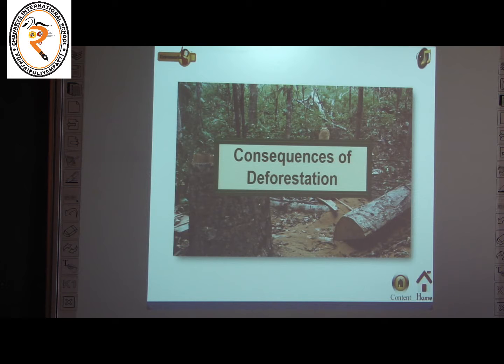See, it can increase the temperature and pollution level on the earth. And the groundwater level also gets lowered due to deforestation. And it can increase the level of carbon dioxide in the atmosphere. Then, it causes global warming. What is called global warming? That is, it can increase the temperature of the Earth's surface. That is called global warming. And also it causes soil erosion. So these are all the effects or consequences of deforestation.